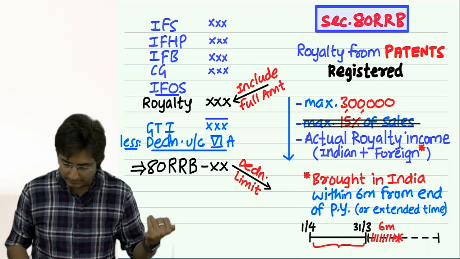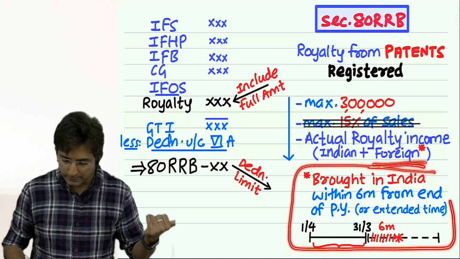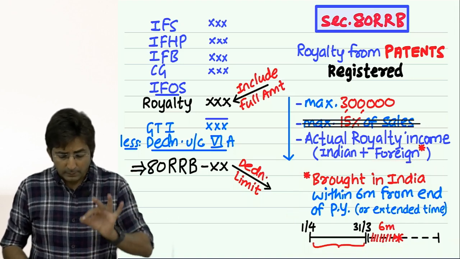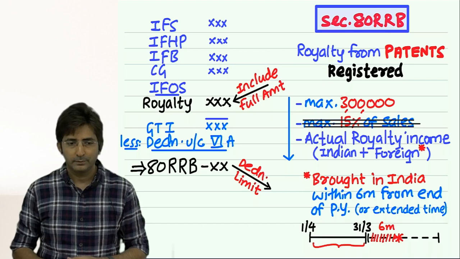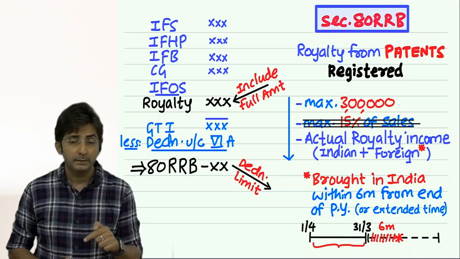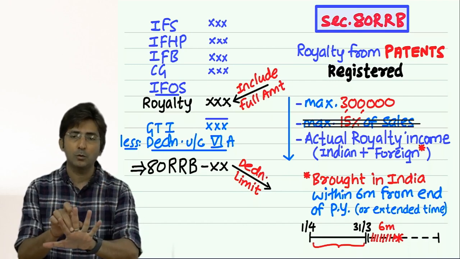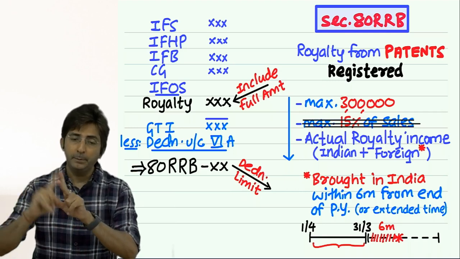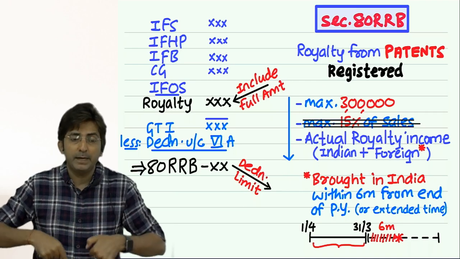See here it is same thing. Foreign royalty should be brought in India within 6 months. Everything is same. Okay. Now this section is only for resident individual. 80QQB, RRB. This I told you at the beginning only. There are 5 sections which are allowed only to residents: 80U, DD, DDB, QQB, RRB. Even these sections are meant for resident.